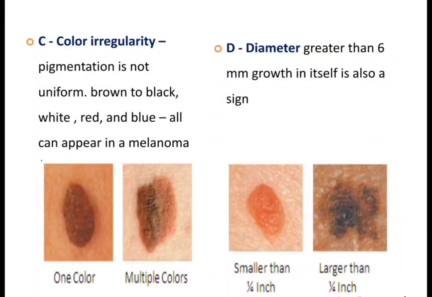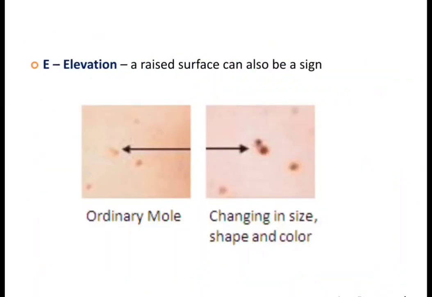Here it is greater than 6 mm. E stands for elevation. We will see a raised surface, which can also be a sign. So A stands for asymmetry, B for border irregularity, C for color irregularity, D for diameter, and E for elevation. This is the ABCDE rule for the diagnosis of malignant melanoma.